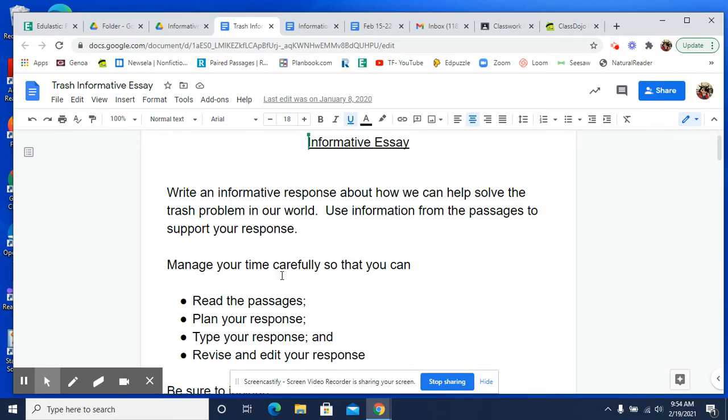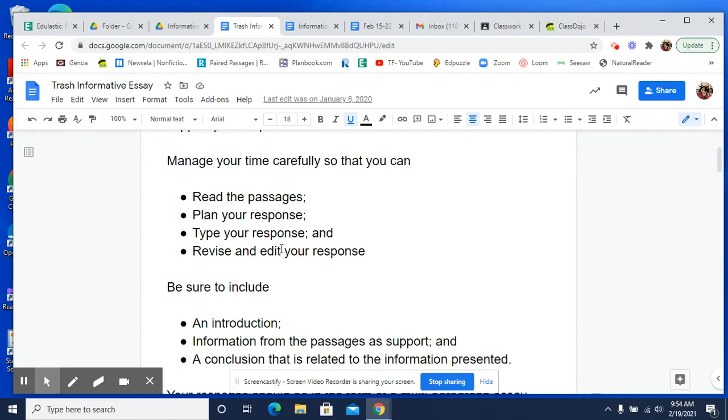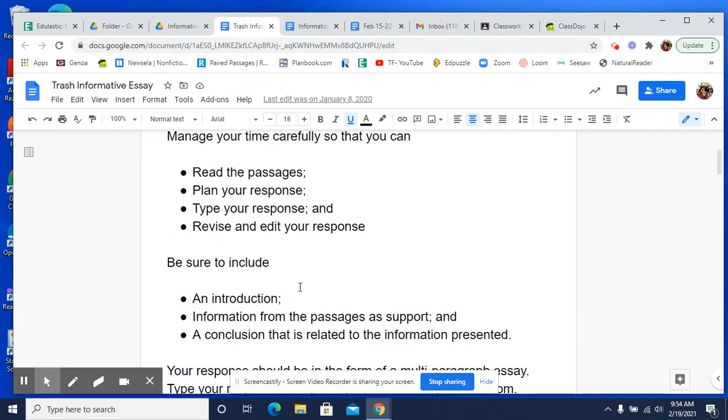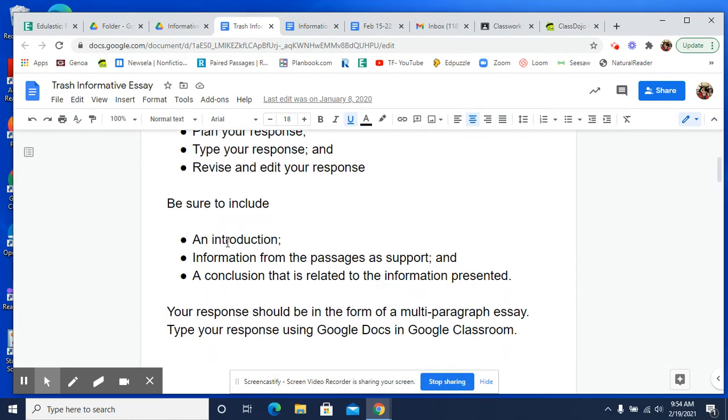Then it'll tell you to manage your time carefully so that you can read the passages, plan your response, type your response, and then revise and edit your response. Be sure to include an introduction, information from the passages as support, and a conclusion that is related to the information presented. And then your response should be in the form of a multi paragraph essay.